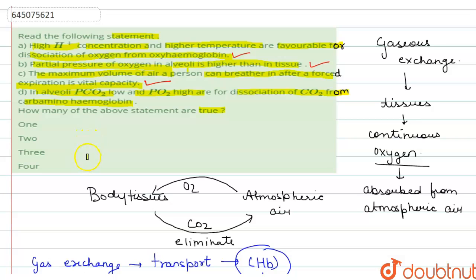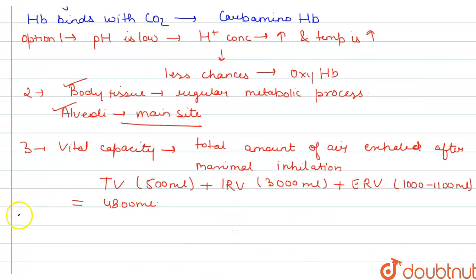At the tissue site, it forms bicarbonate ions after it reacts with water, and then it comes in our blood plasma. At the alveoli site, CO2 pressure decreases and O2 pressure increases.